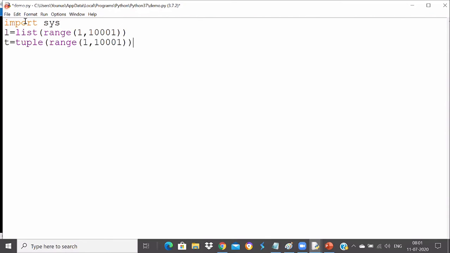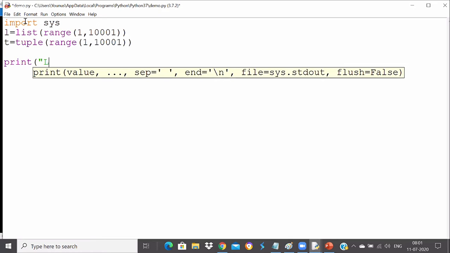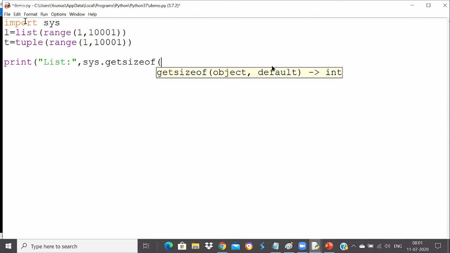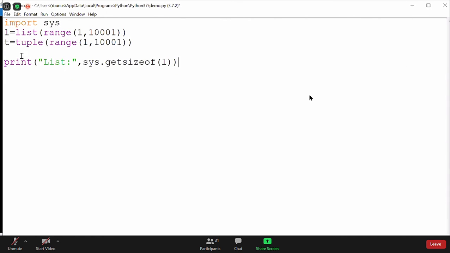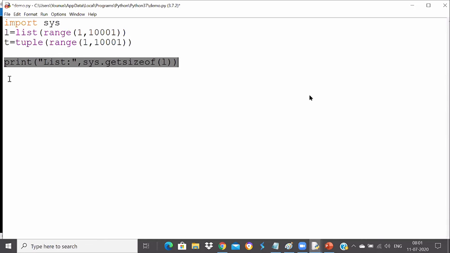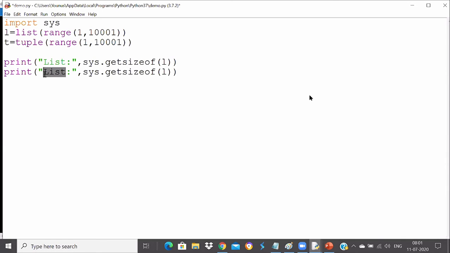I'm creating a big list and a big tuple, and I'm not interested in printing them. What I want to do is print the size of the list and the size of the tuple. So I print sys.getsizeof of the list. getsizeof is a function which gets the size of that particular object. Same thing I'll do for the tuple, and also change the variable name to t, so you can see the difference in space.